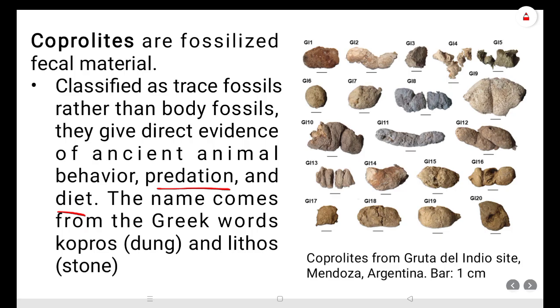And the word coprolites came from the word copros. Copros means dung and lithos means stone. So when this dung gets hardened and becomes a stone, it is known as a coprolite. This is a coprolite from Mendoza, Argentina, and this is the site name. I am not reading this.